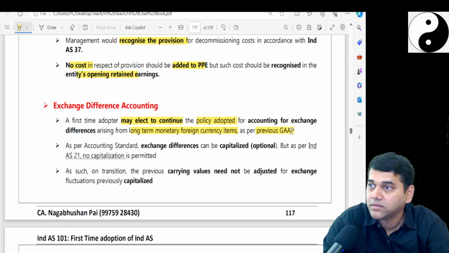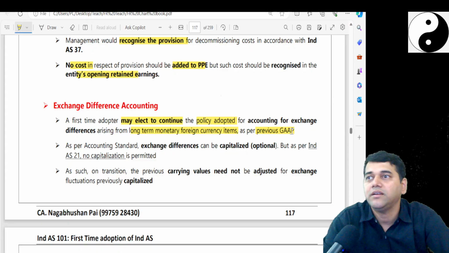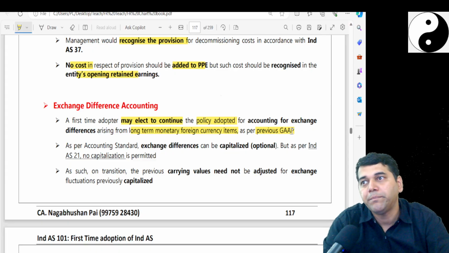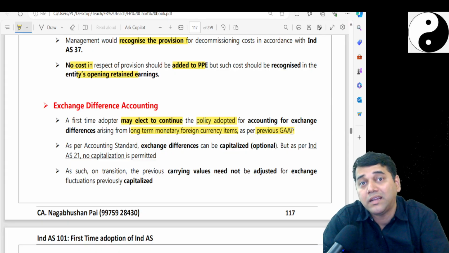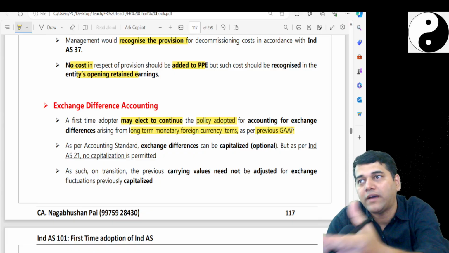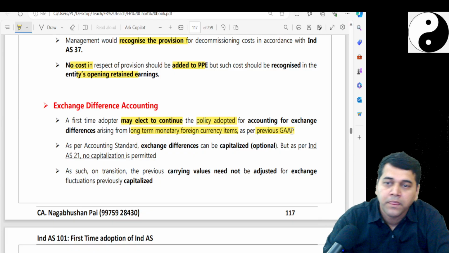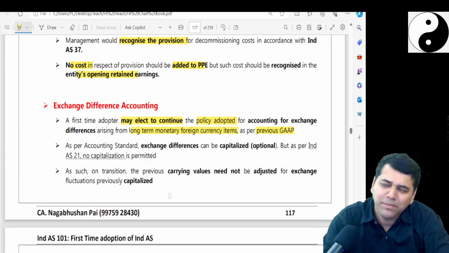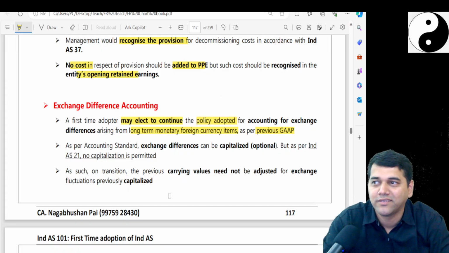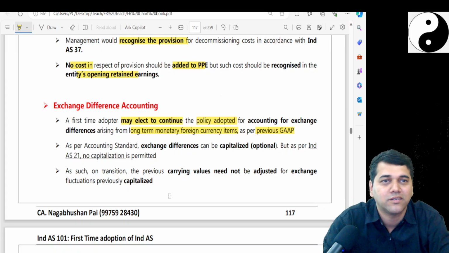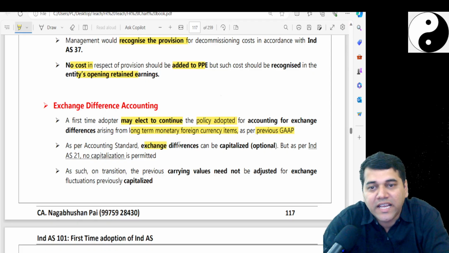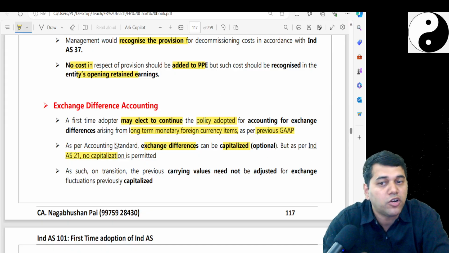Depreciation will increase, but it is over the life, no? Then you talk about impairment. See, impairment headache doesn't come unless there is an economic crisis. Always you project good cash flow, no? Your value in use is much more. Master plan is there, followed, no? Depreciation will come, but it's spread over 10 years, no? That means you are amortizing this cost. Now, as per the accounting standard, exchange difference can be capitalized, which was optional, but Ind AS 21 does not permit it.